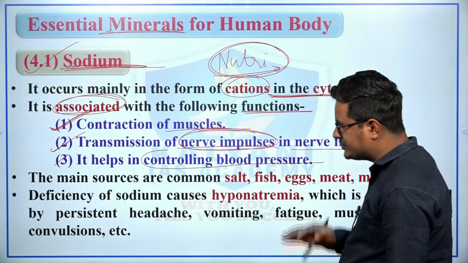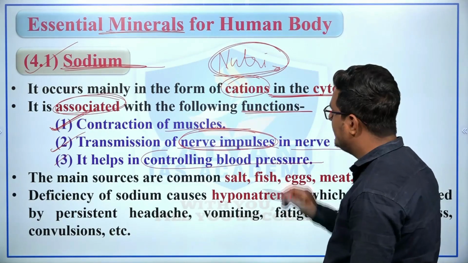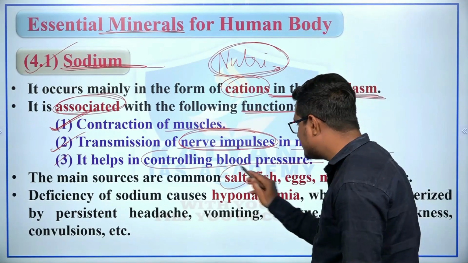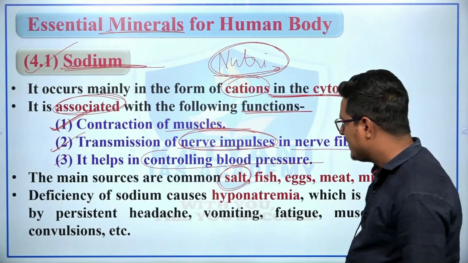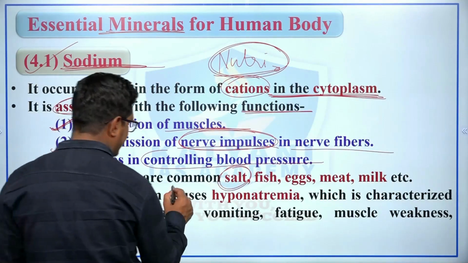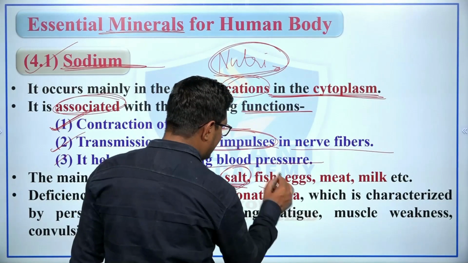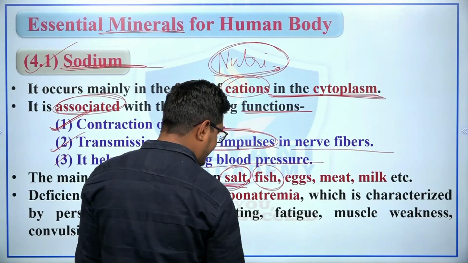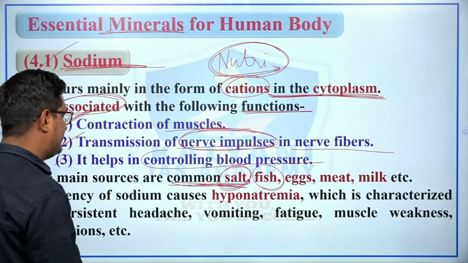Now, what is the source? The main source of sodium is common salt, or general salt. So general salt is the most important source of sodium. Along with this, fish, eggs, meat and milk, etc.